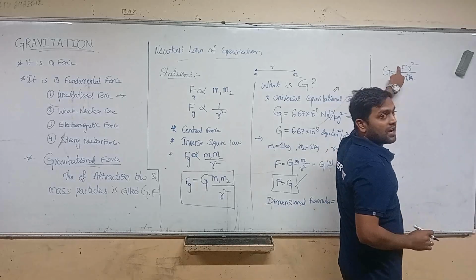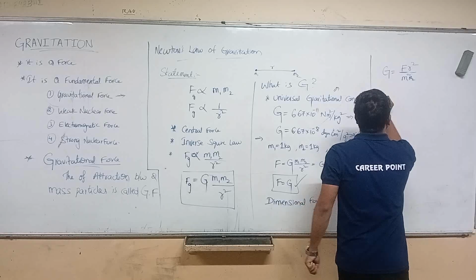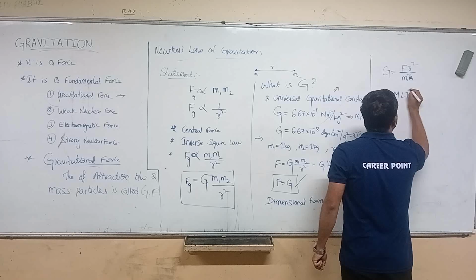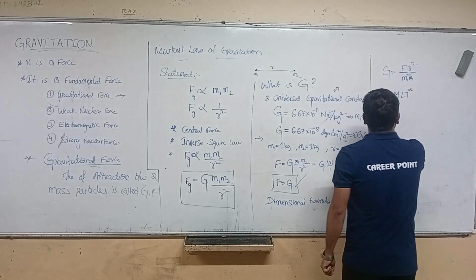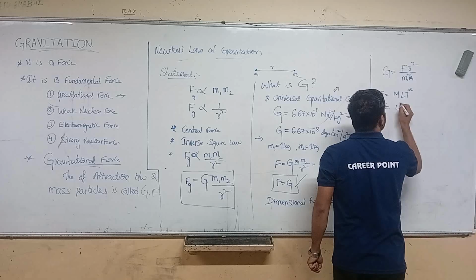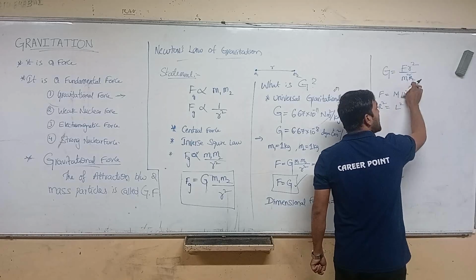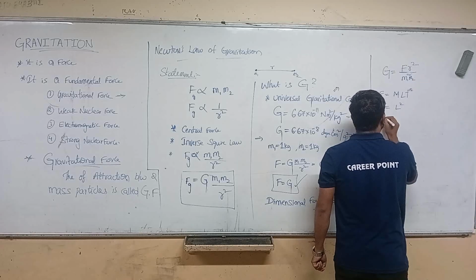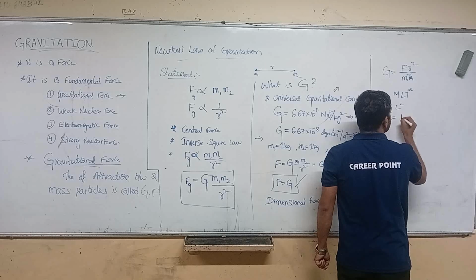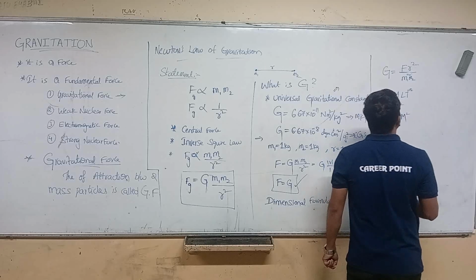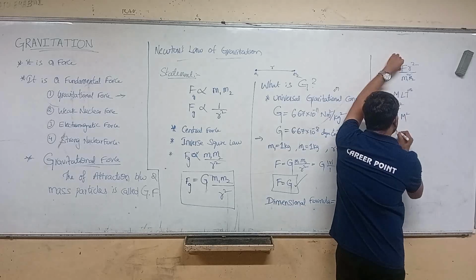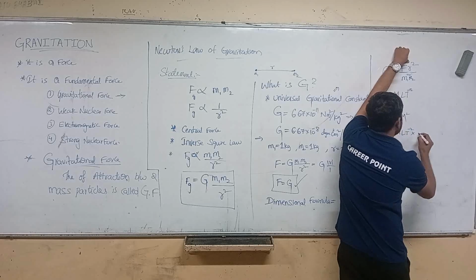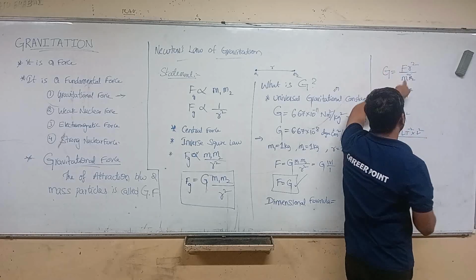So here we know that the dimensional formula of F is M L T inverse 2, and for R square we take L square, and for mass 1 into mass 2 we have kg, that means M square.